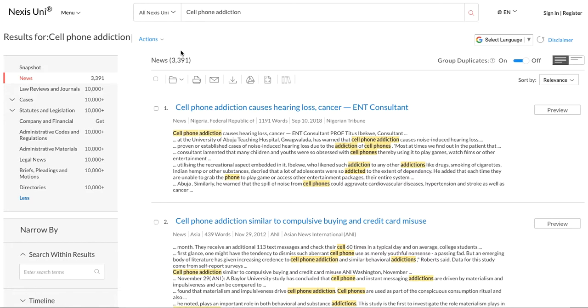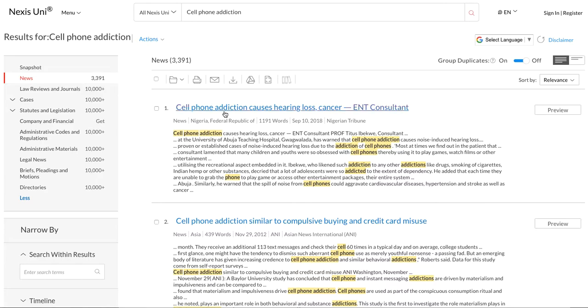So we searched up cell phone addiction. Now we learned from the second video from Academic Search that there are other terms. We might say mobile phone or smartphone addiction. We'd have to look these up. Now what you can see is that there are 3,391 search results. That is still a lot to read through, especially since you don't get summaries. It just looks at relevance.